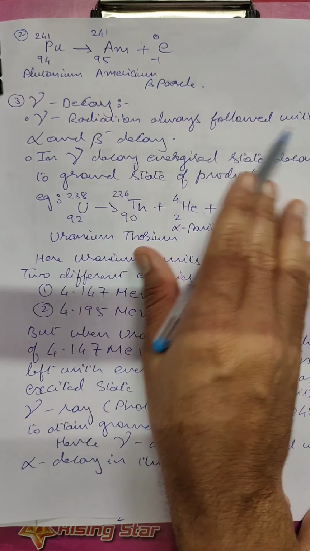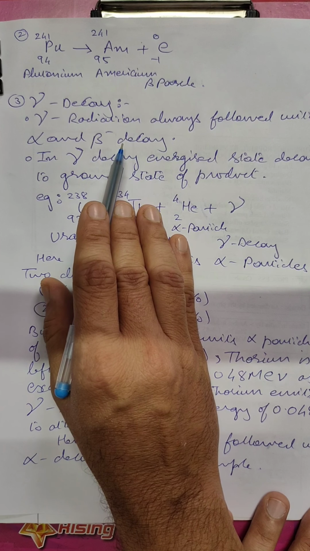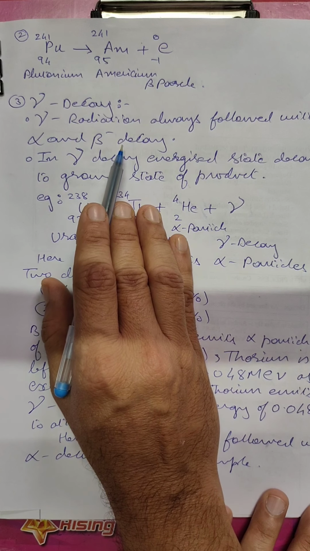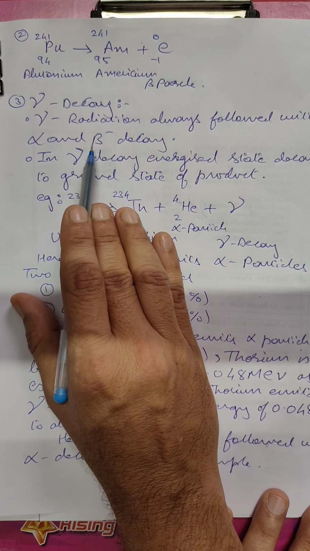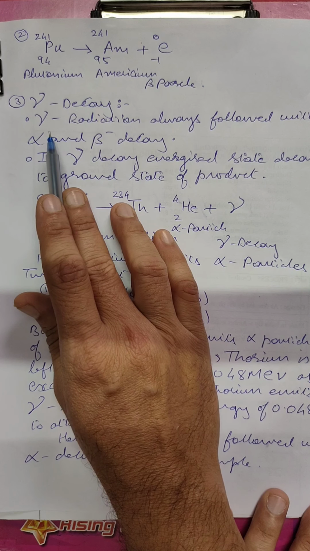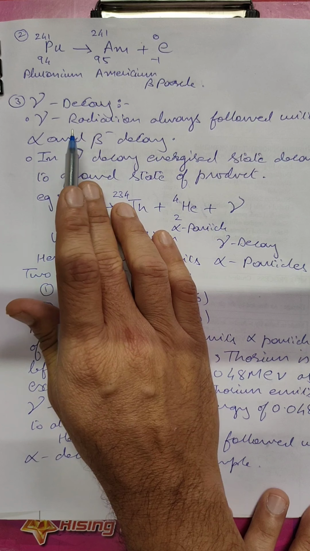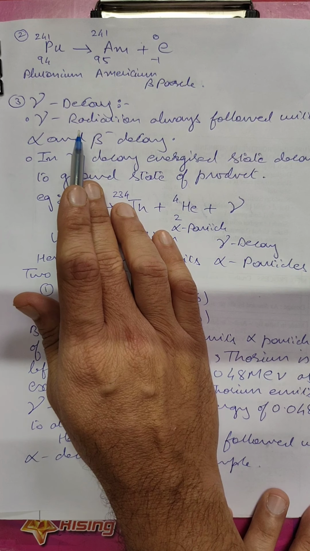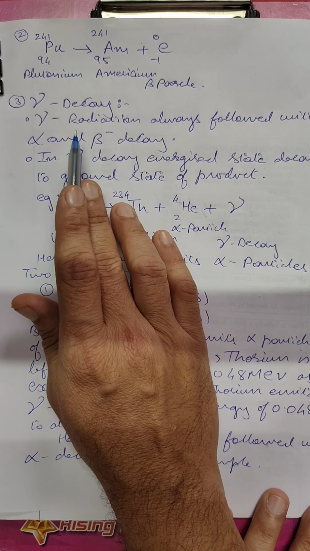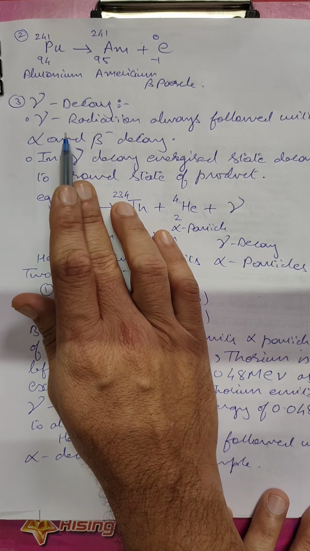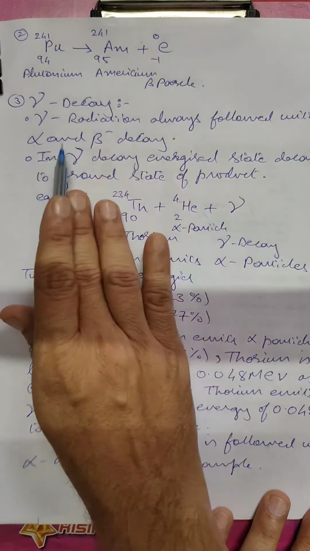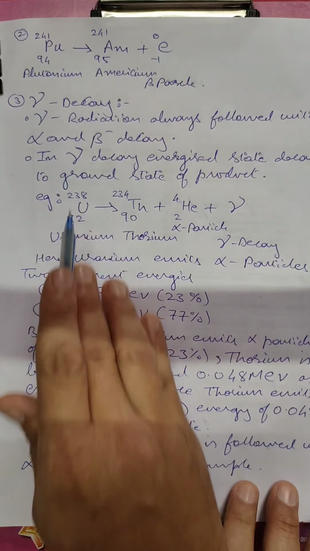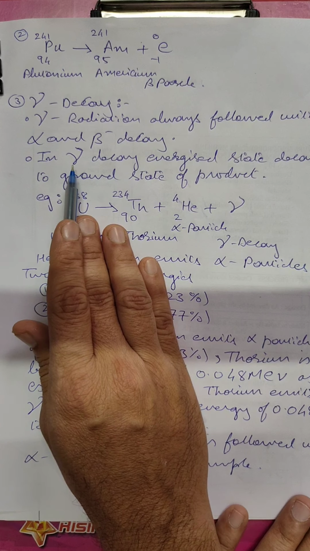Now the last one, gamma decay. Gamma radiation is always accompanied by alpha and beta particles. Please note that gamma radiation is never emitted alone. Along with alpha and beta particles, gamma radiations are emitted. We say alpha particles can be emitted alone, or beta particles emitted alone, but gamma radiation is never emitted alone. What is gamma radiation? It is just energy.